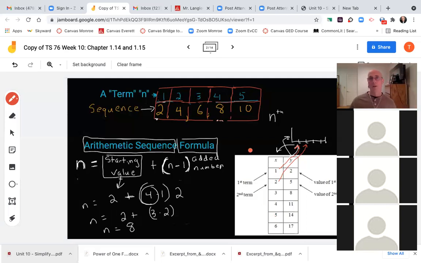So what we need to know is that when they talk about a term, like find the 11th term in the sequence, they're saying numbering from 1 all the way through however many terms there are, find the 11th one in the sequence. Is that kind of making sense? So the first term is this one, the second term, 4, is the second one. Likewise, this chart here is showing the terms, first, second, all the way through the 6th.